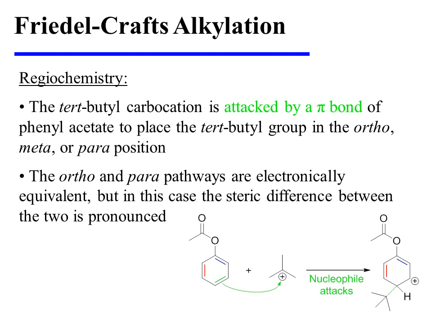The tert-butyl carbocation is attacked by a pi bond of phenyl acetate to place the tert-butyl group in the ortho, meta, or para position. The ortho and para pathways are electronically equivalent, but in this case the steric difference between the two is pronounced. So shown here, we see the attack of a pi bond on the tert-butyl carbocation, leading to the formation of the para-substituted sigma complex.